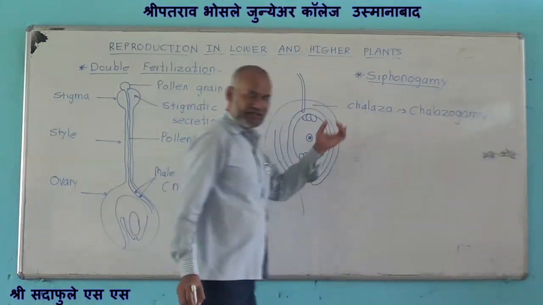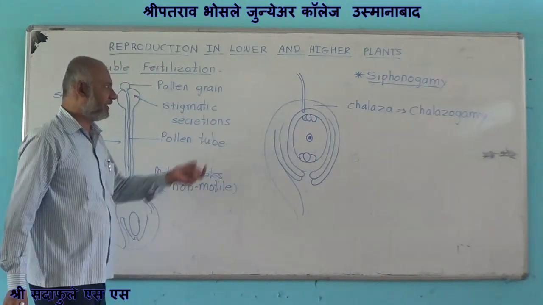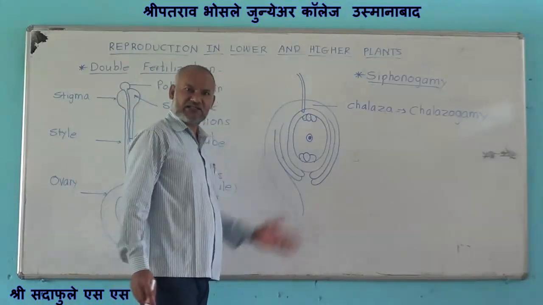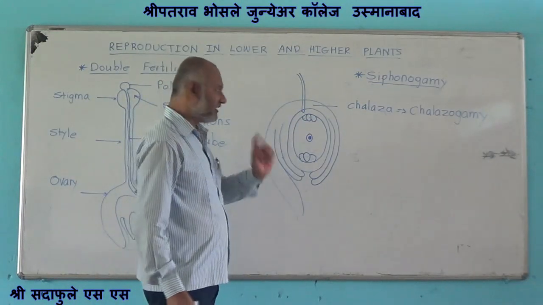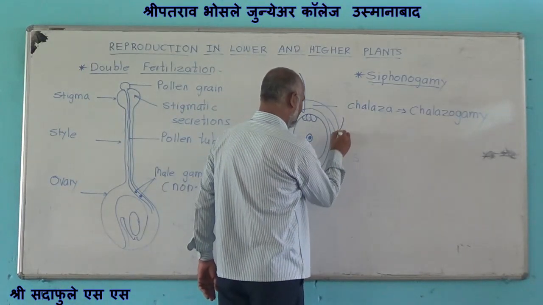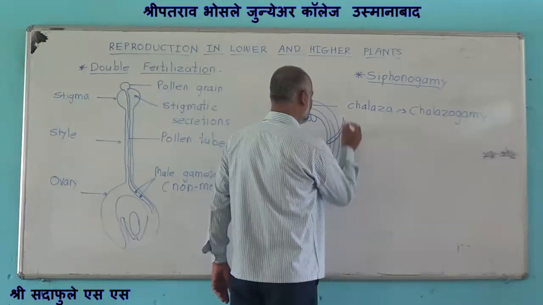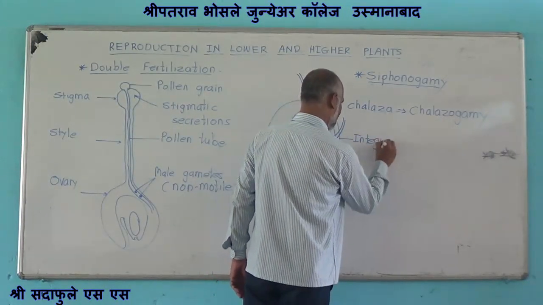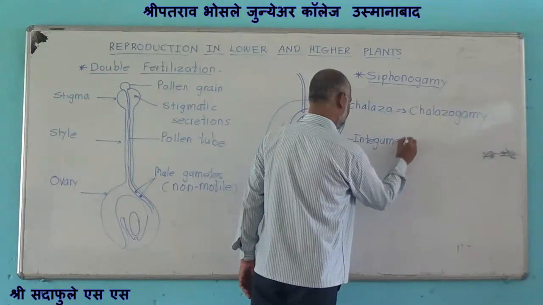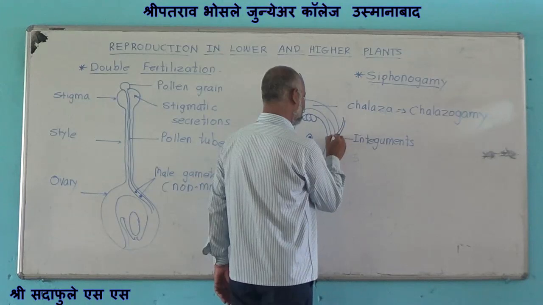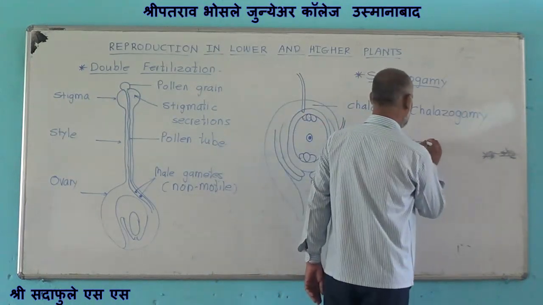The pollen tube may enter into the ovule through the integuments. Then it is termed as mesogamy.